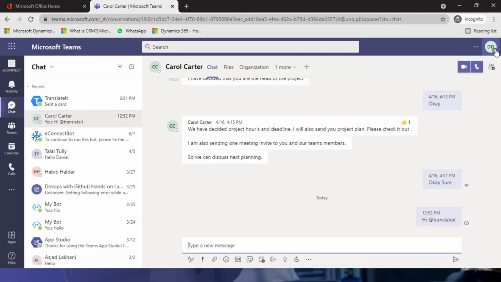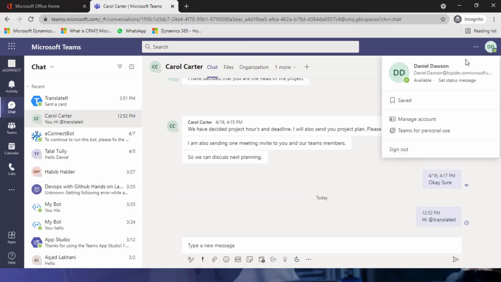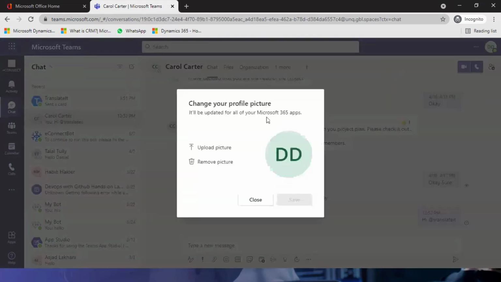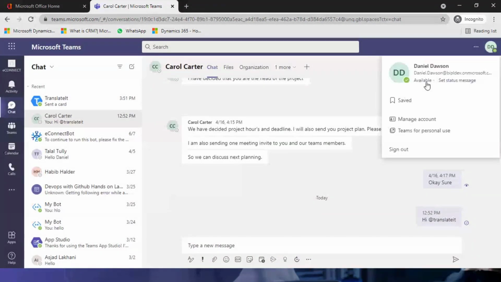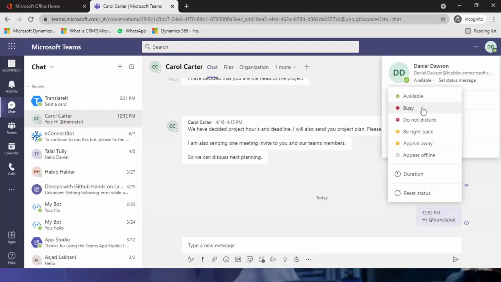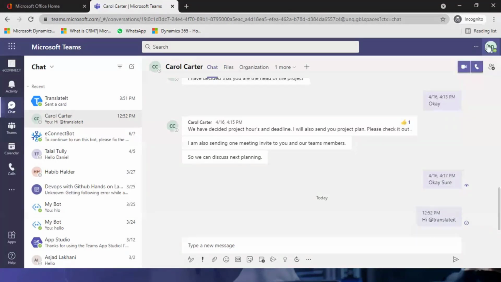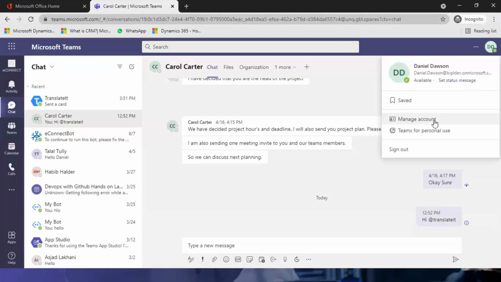Let's get started with the top right corner. Here I'll be clicking. As a user, I am as of now Daniel Dawson. Once I click here, I'll be able to change my profile picture, remove it, upload it, and so on. What else do we have is the status: available, busy, do not disturb, anything that you need to set. You can also set the status message. You can manage your account.